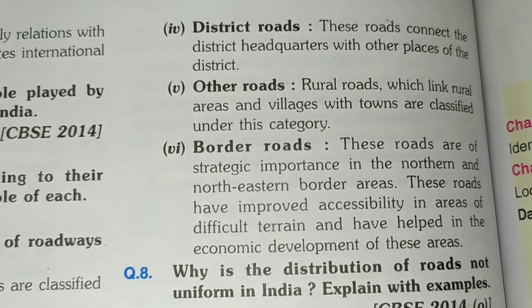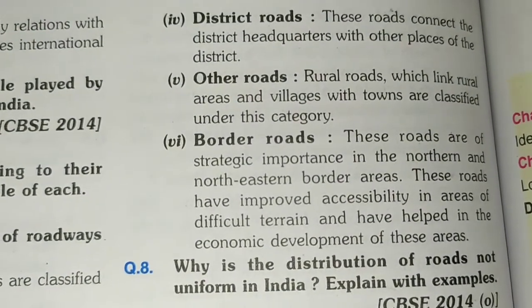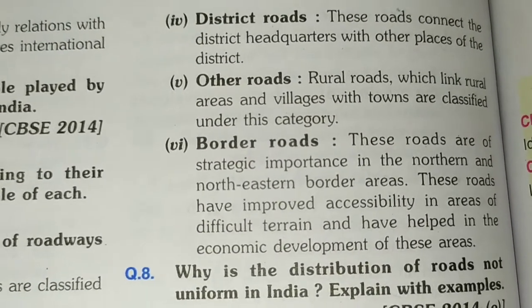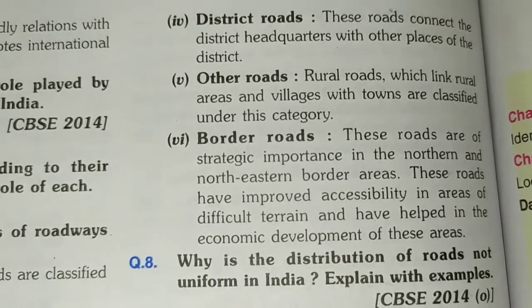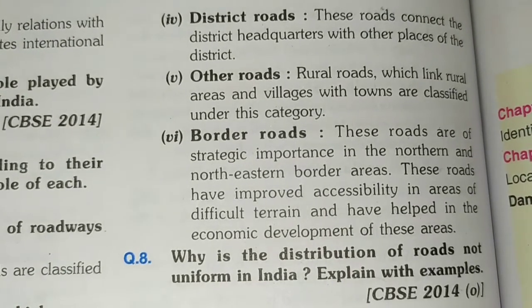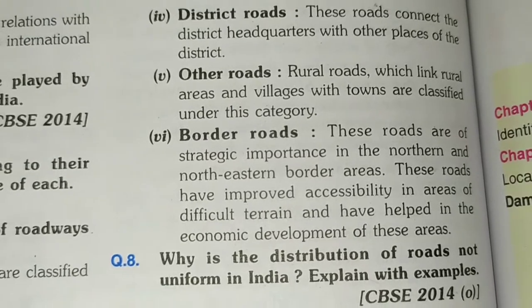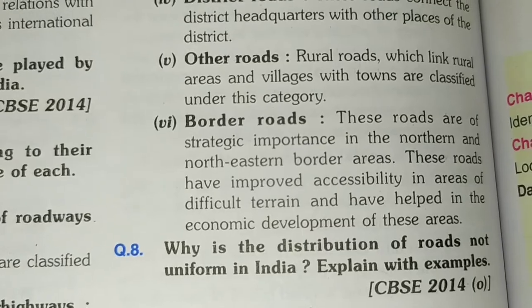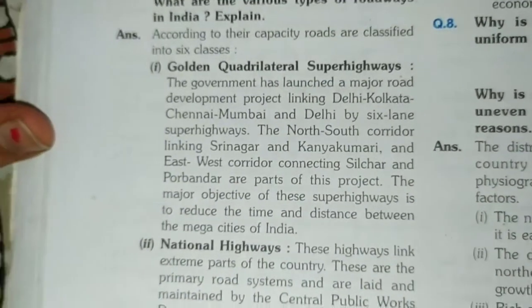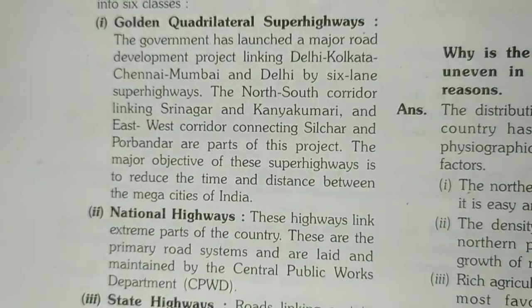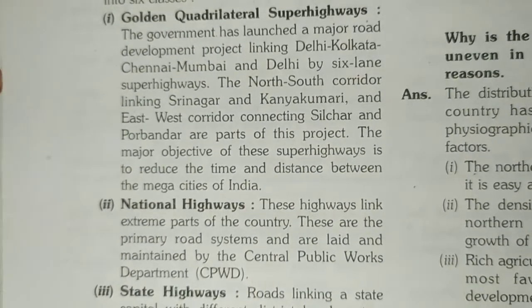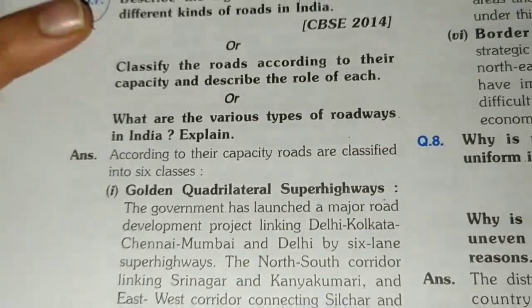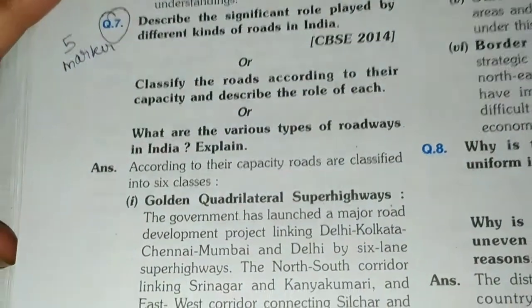Now the fifth point is other roads. Rural roads which link rural areas and villages with towns are classified under this category. Now the sixth point is border roads. These roads are of strategic importance in the northern, southern and north-eastern border areas. These roads have improved accessibility in areas of difficult terrain and help in the economic development of these areas. And you can also write about which department works under this. So this is the most important question. Don't forget to learn this question.